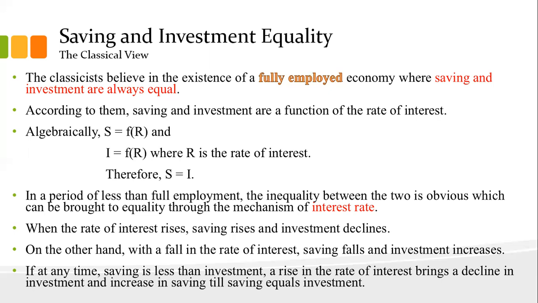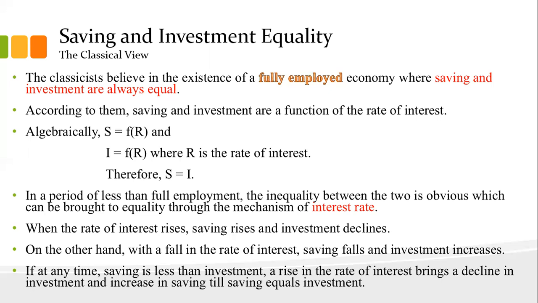We have learned that saving and investment are functions of the rate of interest. So the classical view presented saving as well as investment, both as a function of R.